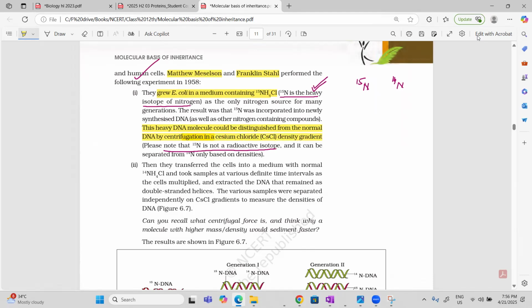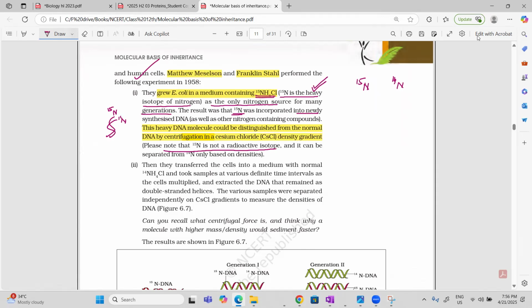So first of all, understand very carefully what they have done. They grew E. coli in a medium containing N15 as the only nitrogen source for many generations. What is the result? N15 is present in both the strands of DNA. So when both strands of DNA contain N15, we call it heavy DNA.